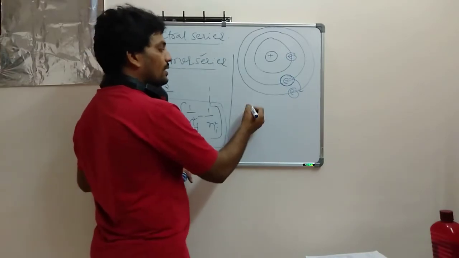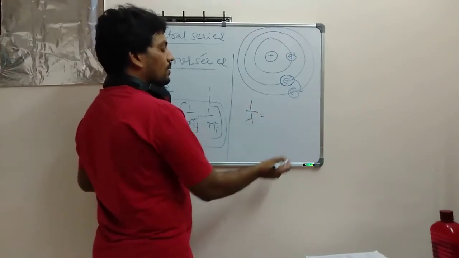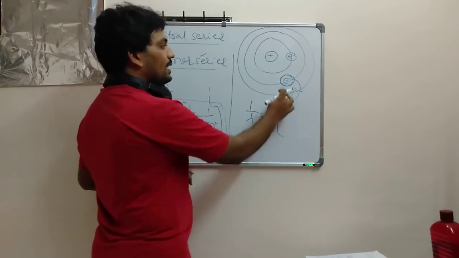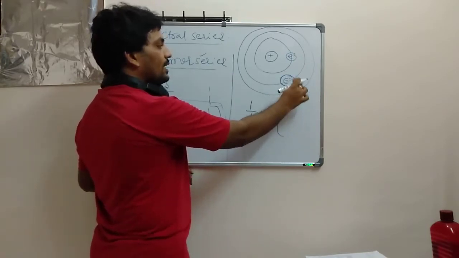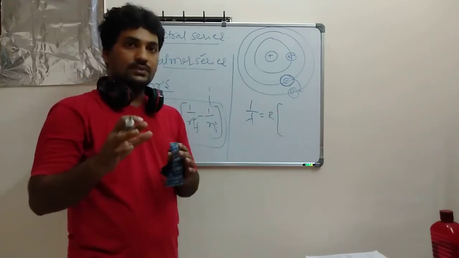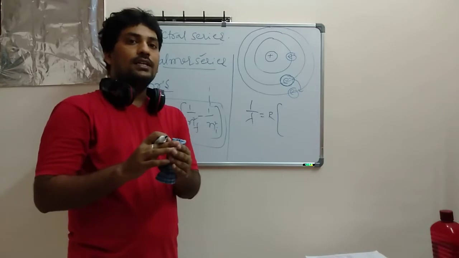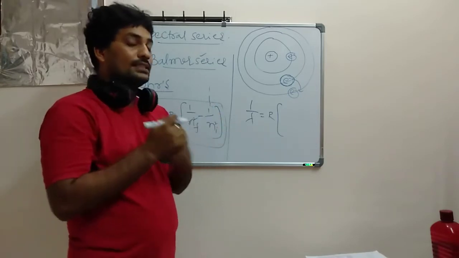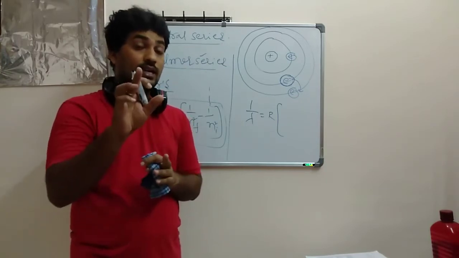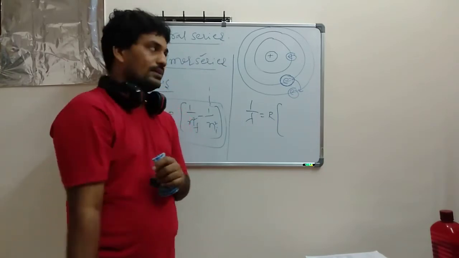Here he told that 1 by lambda is equal to R into, and this is your final. Now it comes to the third one. He always mentioned that the electron may go from, for example, I am not talking about absorption spectrum here, I am talking about emission spectrum, you should remember.